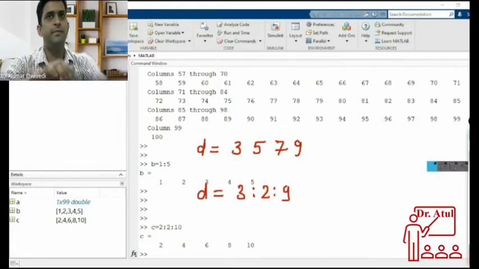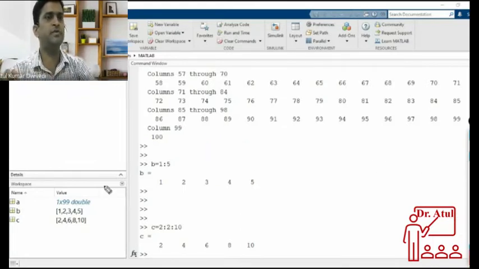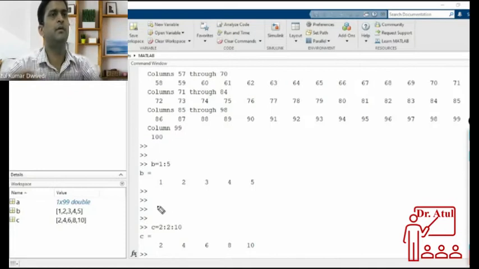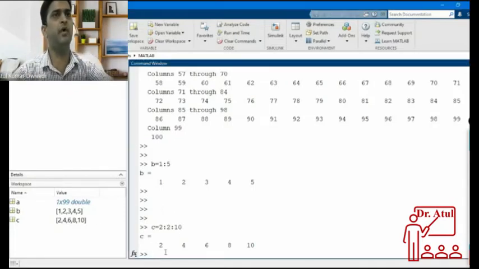Okay, so this way this thing can be done. Or you can store the values into the variables, and we can store multiple values into the variable, and as per requirement we can change these values.